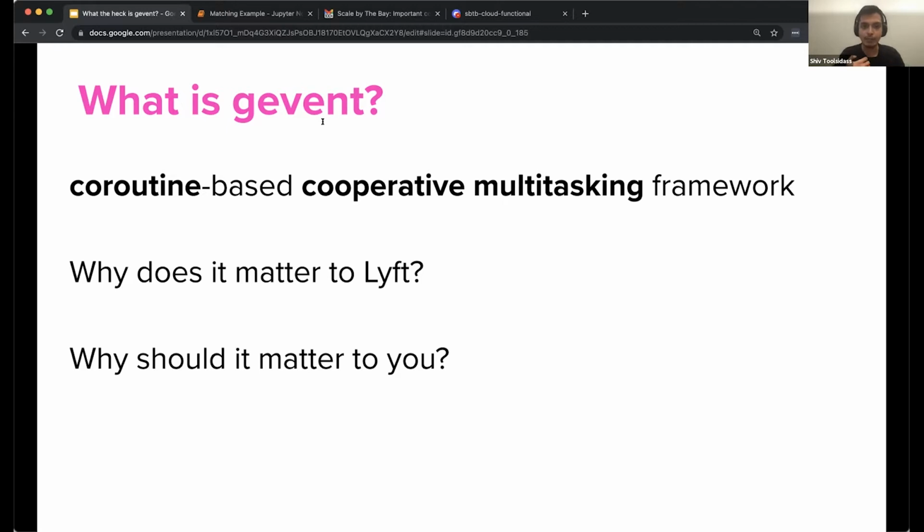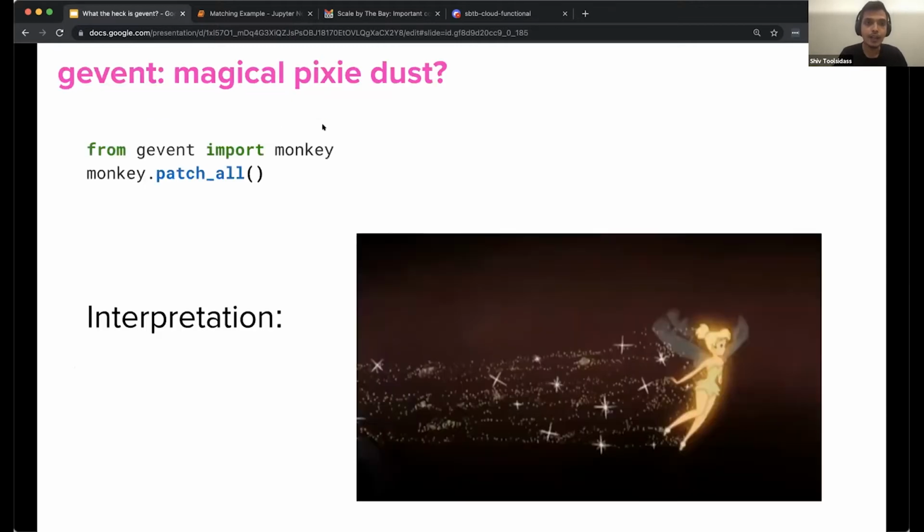And why should Gevent matter to you? If you leverage an async framework or language that uses an event loop like Node.js, these learnings are going to be really useful to you. And if you're encountering challenges scaling your services, they're especially relevant. Like Roy said, Gevent works like magical pixie dust. You write these 2 lines of code, and your service is able to 10x its throughput and cooperatively multitask its workloads. However, this power comes at a cost, and we're going to explore that during this talk.